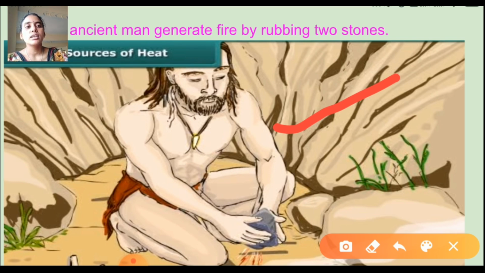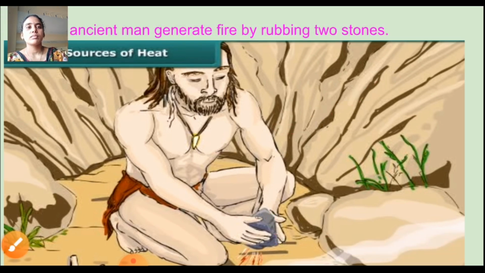When the two stones are rubbed, what is produced? Heat is produced. Heat can be produced by rubbing two things together. You can also try this. If you rub the palms of your hands together, what do you feel? It will be hot. Here also the ancient man generated fire by rubbing two stones to produce heat.